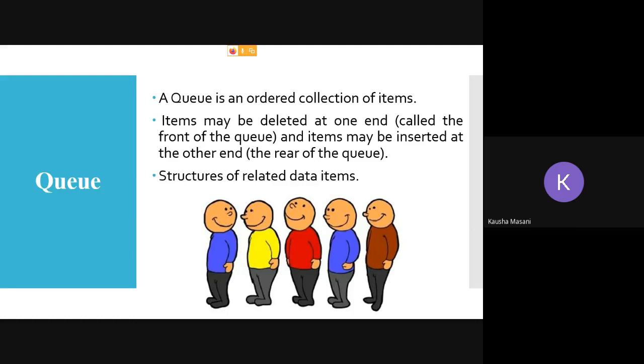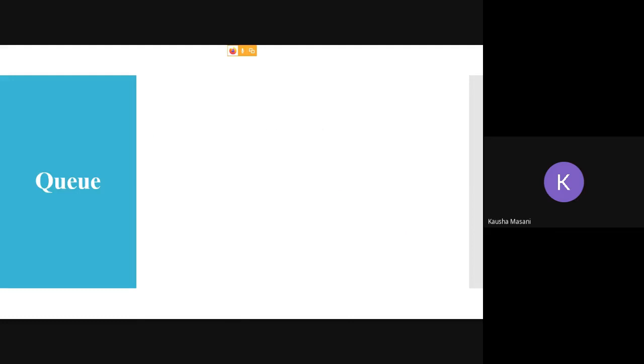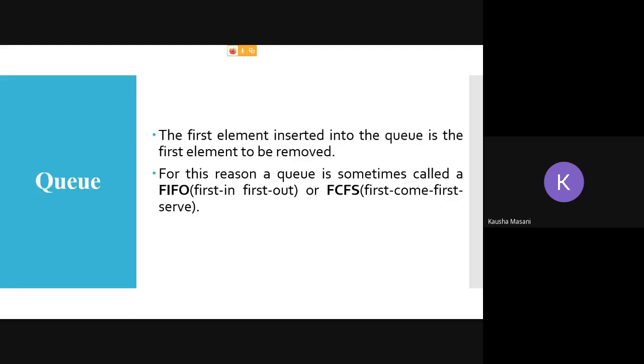And the elements are homogeneous and related items. So this much you have to write. Don't write first in first out, because the pattern is not asked. When they ask you the pattern specifically, then you should mention that queue is first in first out or first come first serve. Fine.